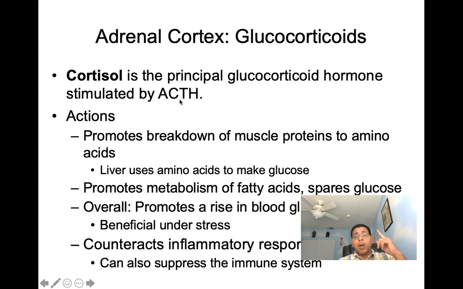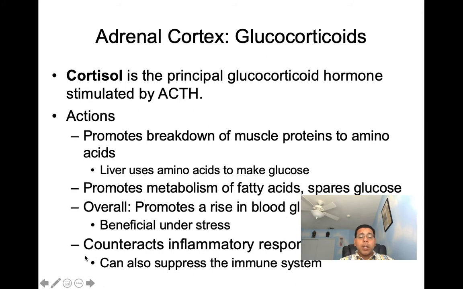Cortisol is the principal glucocorticoid hormone that's stimulated by ACTH. ACTH you saw coming from the anterior pituitary. So it makes its way over to, we said, the adrenal cortex, and you can see here it's going to help release cortisol. Now, when we talk about the actions of cortisol, you can see cortisol functions to promote the breakdown of muscle proteins to amino acids. And then we can see the liver is going to use amino acids to make glucose. It promotes the metabolism of fatty acids. You can see sparing glucose. So overall, it promotes a rise in blood glucose, which is beneficial under stress.